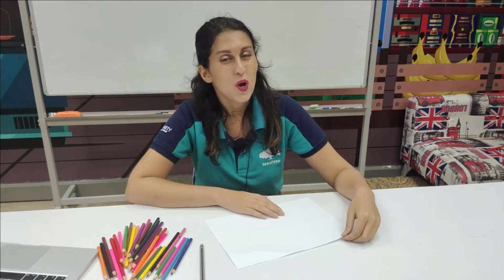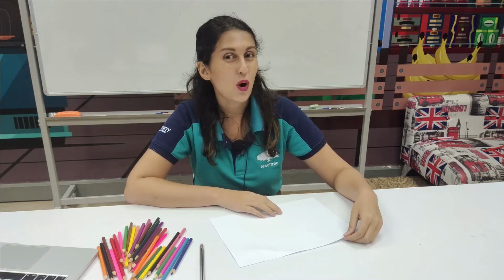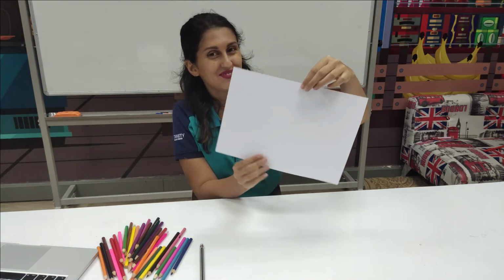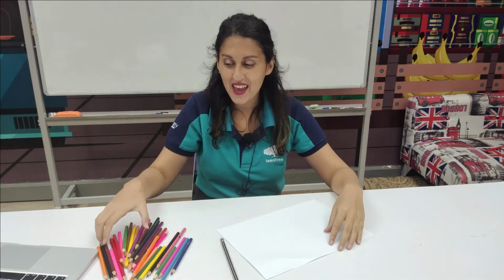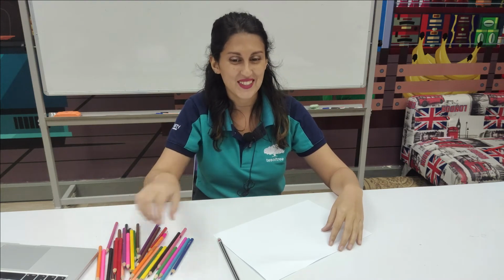Okay, P1. We are going to make a bug poster. So what do we need? We need a paper, a pencil with an eraser, and our color pencils. So let's start.